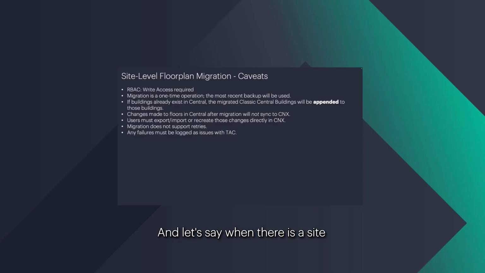Let's say there is a site already in Central, and this site has buildings, but you still trigger migration from Classic Central to New Central. The old buildings from Classic Central will be appended to the buildings in Central.